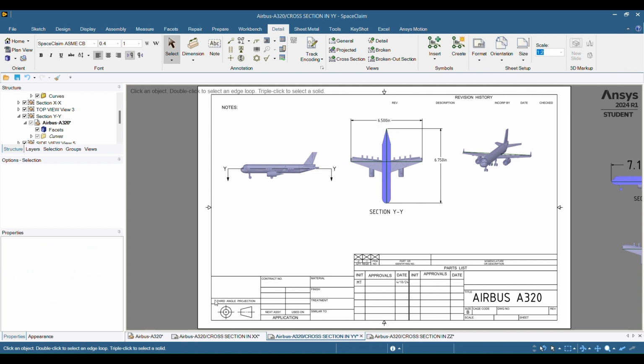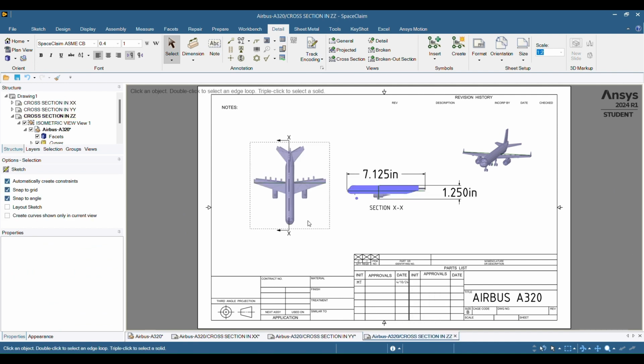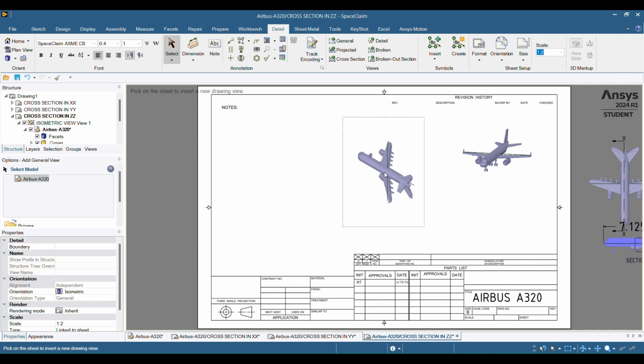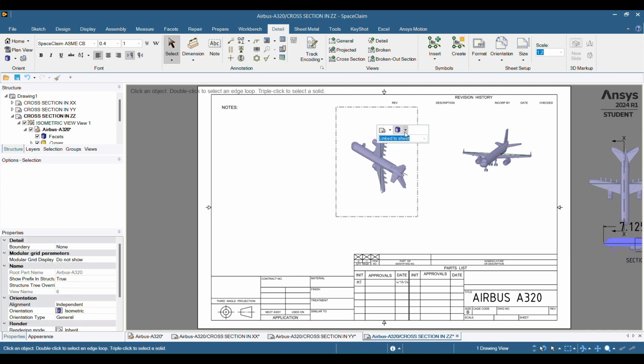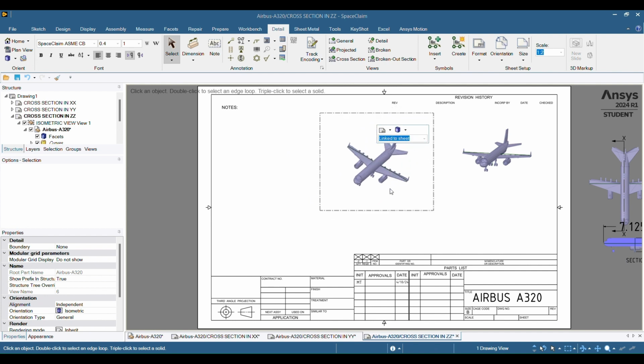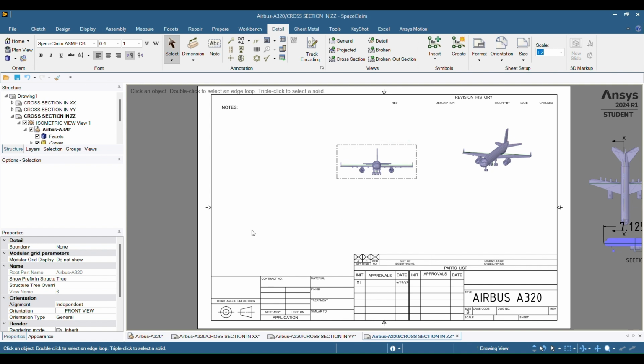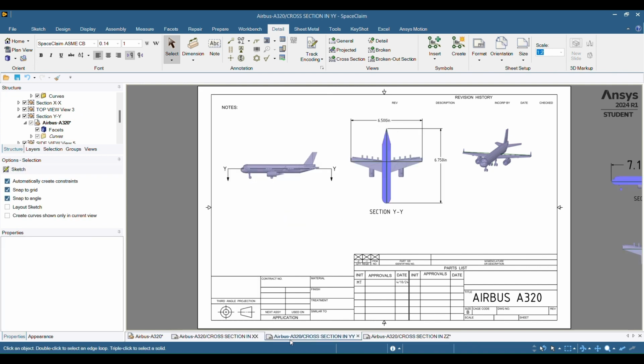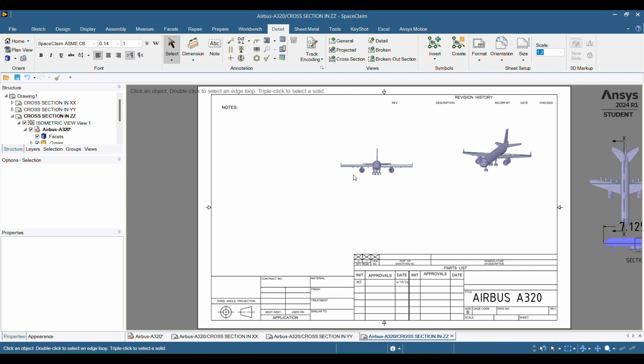Let's go to the Z. Again, let's move these views out of the way. These are the views with the X. For general, this one we want the front view. So we did the top. I'm sorry, we did the side. Now we did the top, and now we want the front view.